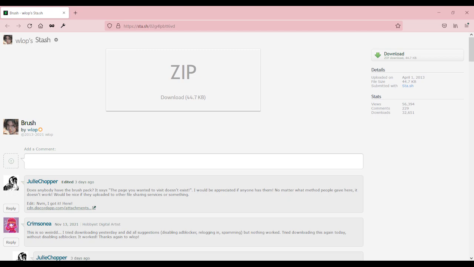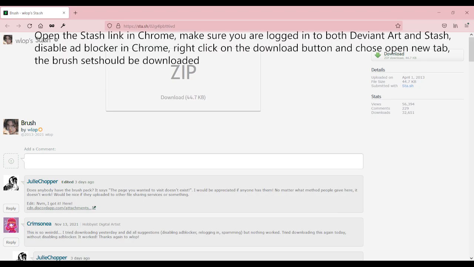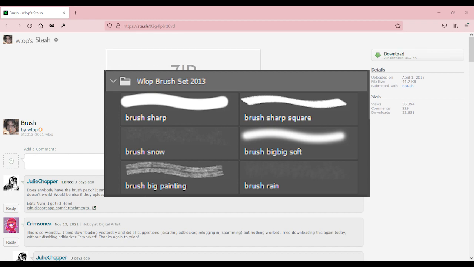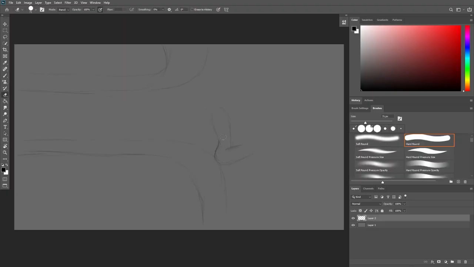I found Willup's brushes from 2013 on his DeviantArt page. Link in description. The package is quite tricky to download, so I put what worked for me on the screen. In this video, I mostly used the Big Soft, which is just a soft brush that he still uses even today, and Brush Sharp, which is nice for details. There's also some texture brushes and a square brush, which I never really used. Without further ado, let's jump right in.